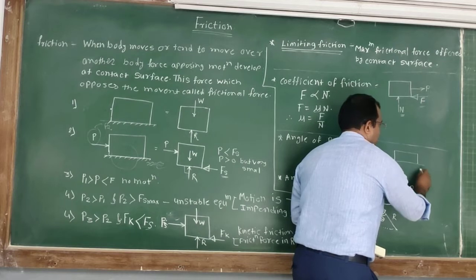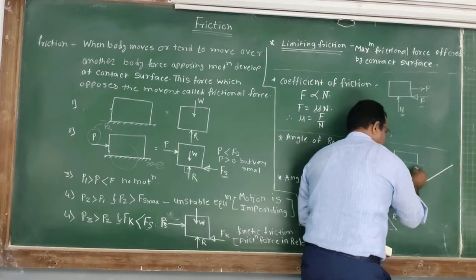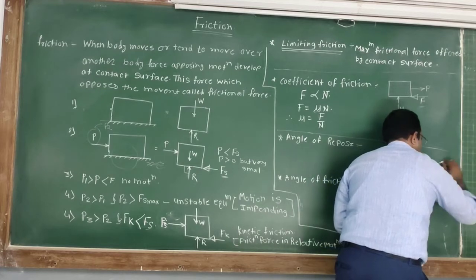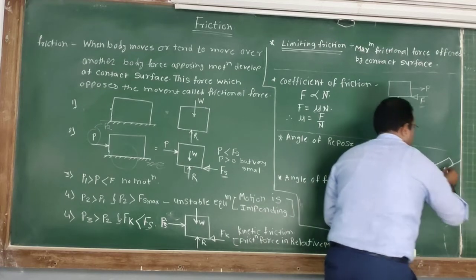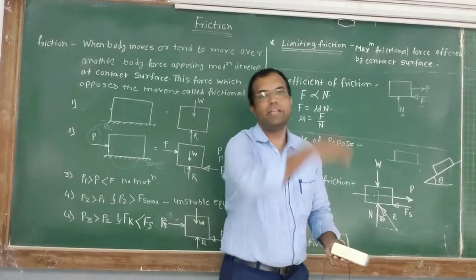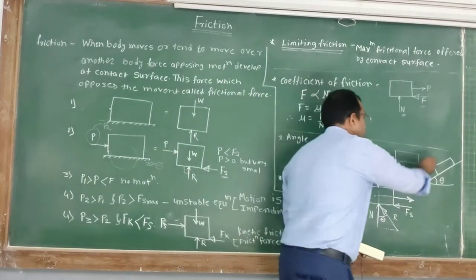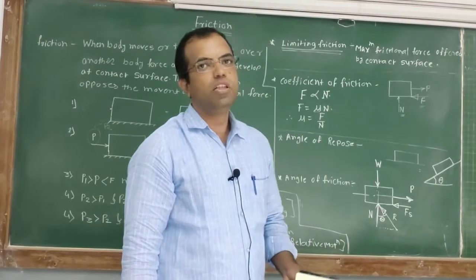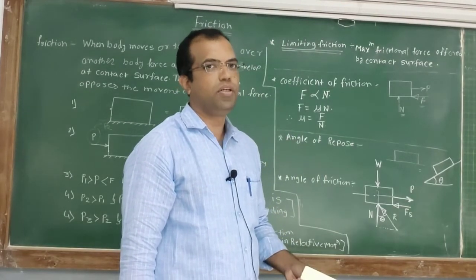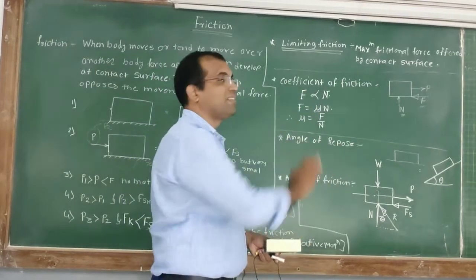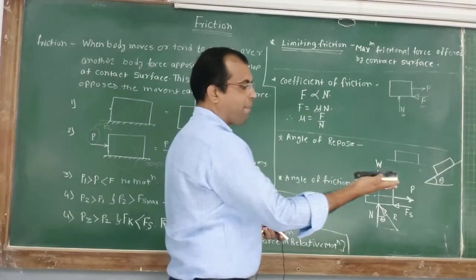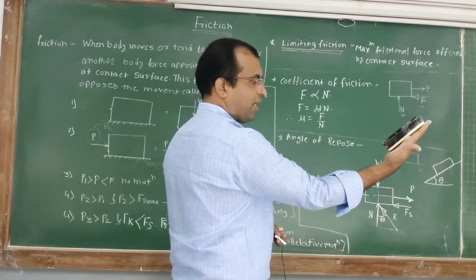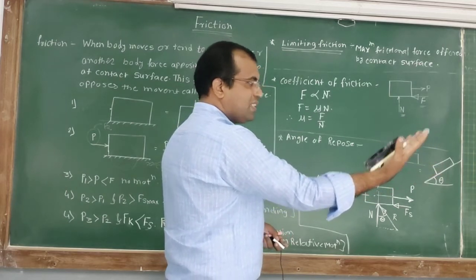So I will draw another diagram. If I increase this angle theta with respect to horizontal, this duster, or this block, will move in a downward direction. We can say that the motion is impending, the block is on the verge of motion, without application of any external force. Here I have not applied any external force. When I increase this angle theta, at a certain angle this block tries to slide down.